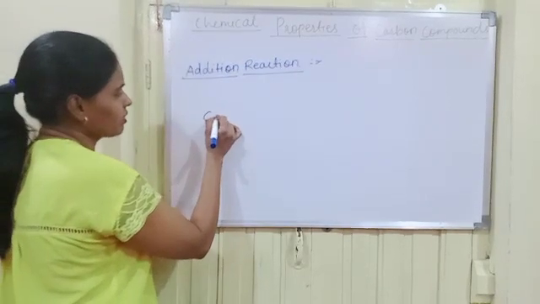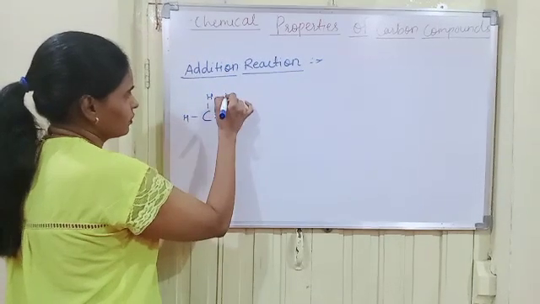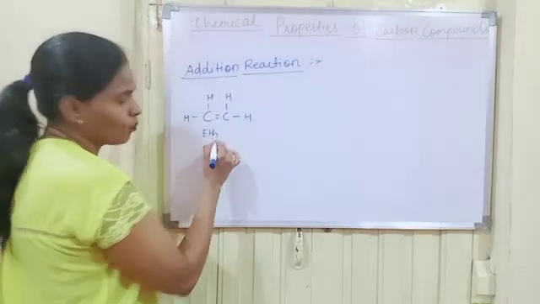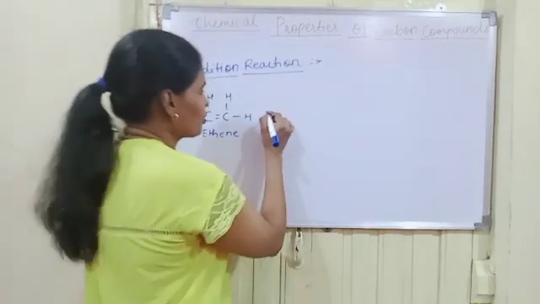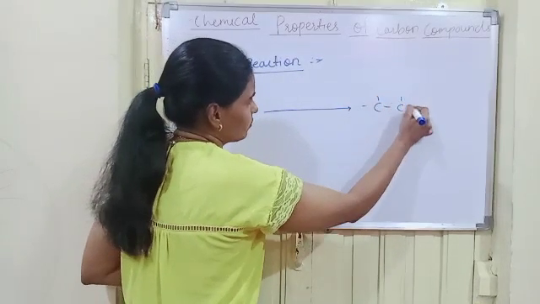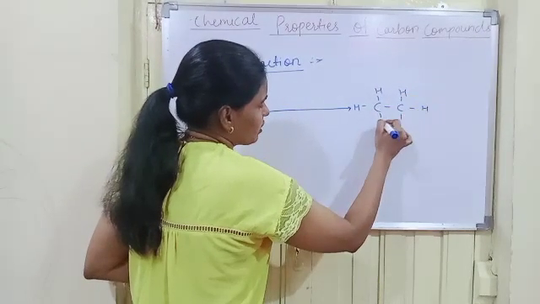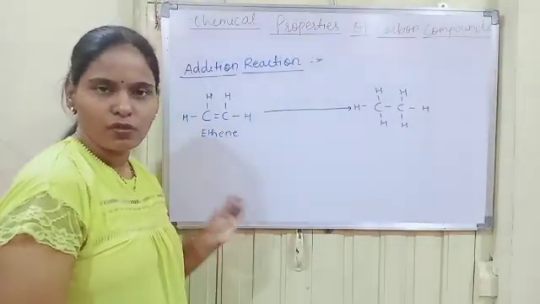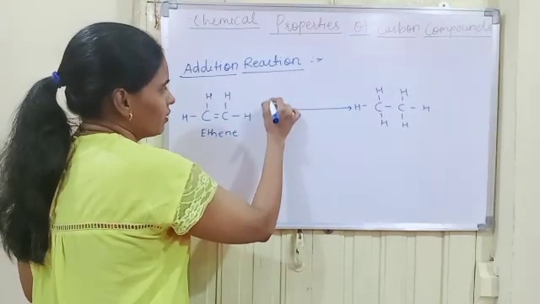Now here, if we take the example of an unsaturated hydrocarbon, this is ethene. Two carbons are there, so the root word is eth, bonded by a double bond, so the suffix is ene, that is ethene. Okay, it's transformed into ethane in the presence of a suitable catalyst. Now in this reaction, either palladium or nickel is used as a catalyst. Okay, so here nickel catalyst is used.